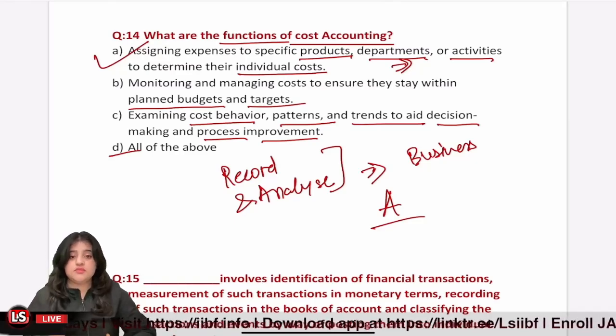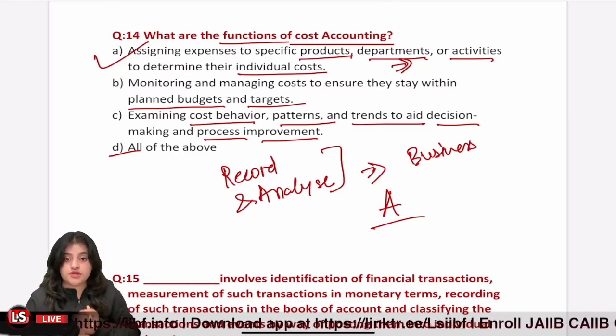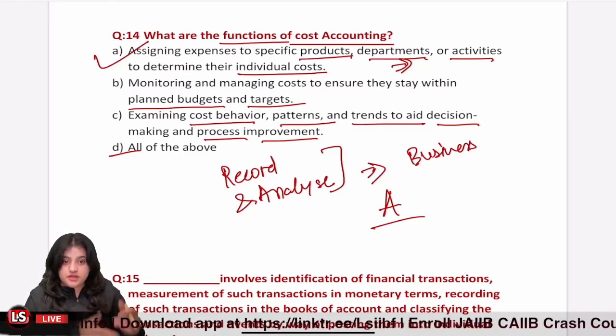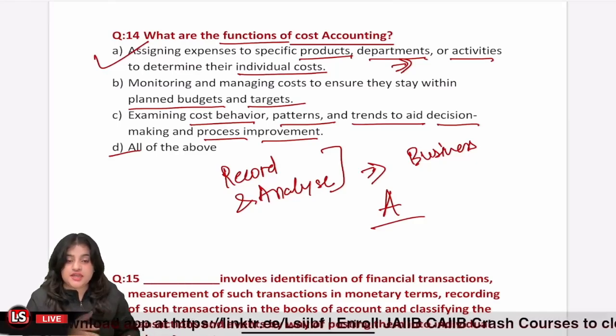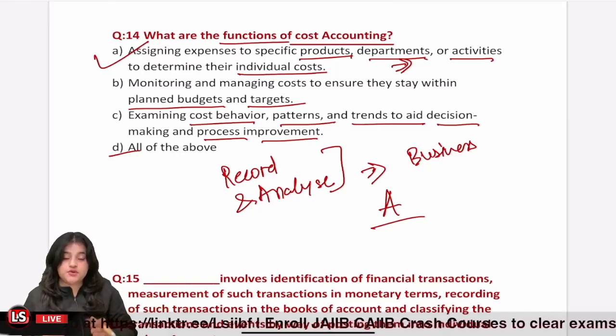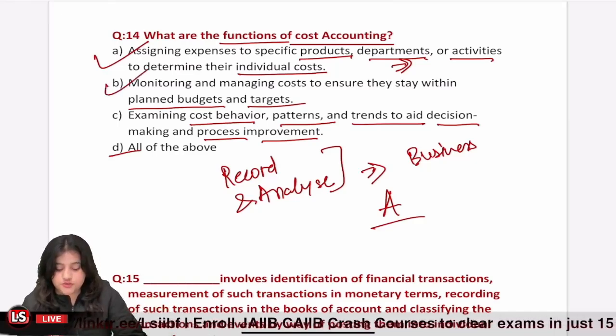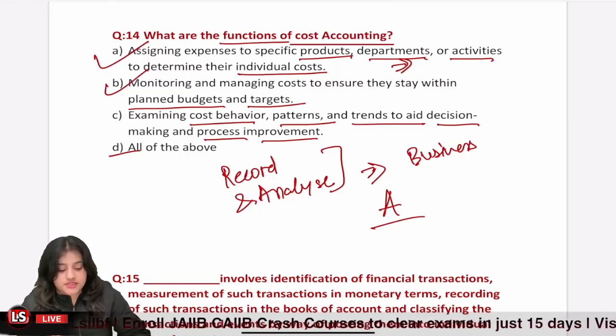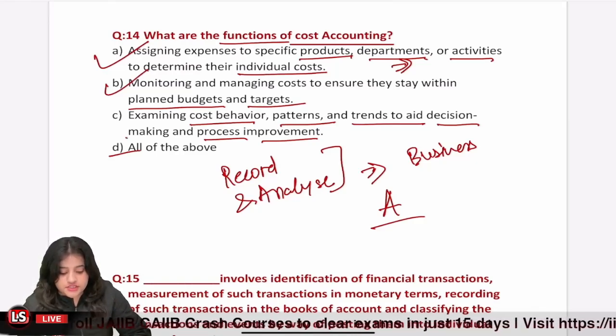Then the other purpose of recording and monitoring cost is that if I've made a budget, then I should be able to see that I stay within the budgeted cost. I do not overspend, right? So that is also a purpose of cost accounting. Then examining cost behavior to aid decision making.